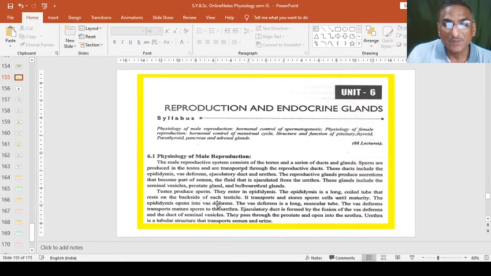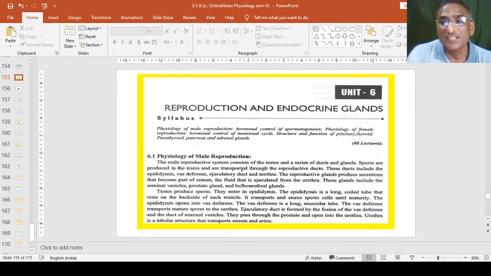Then the ejaculatory duct is formed by the fusion of this vas deferens and the duct of the seminal vesicles, and both together unite to form the next tube, the urethra, and they pass through the prostate and open into the urethra. So the way is through the prostate gland, where the prostate secretion is added for lubrication or nourishment. Urethra is a tubular structure that transports semen and urine.